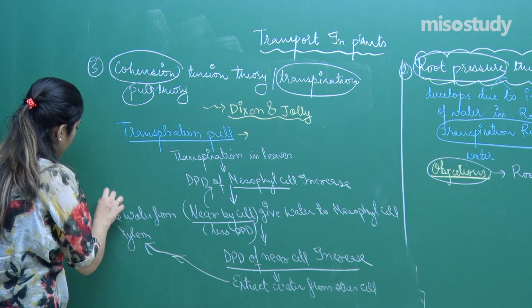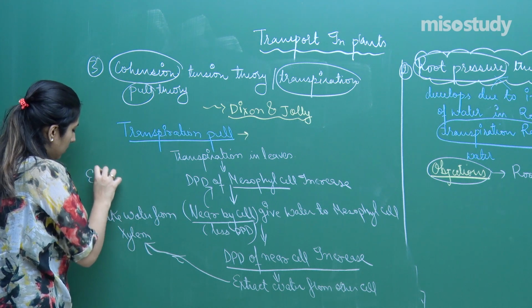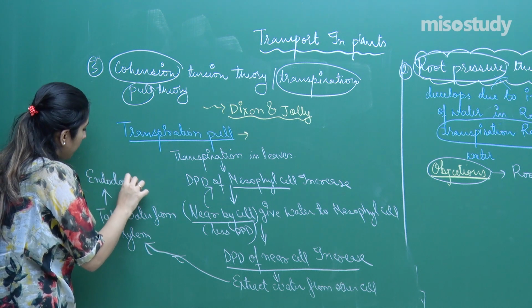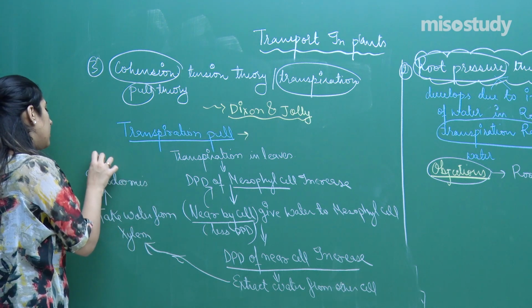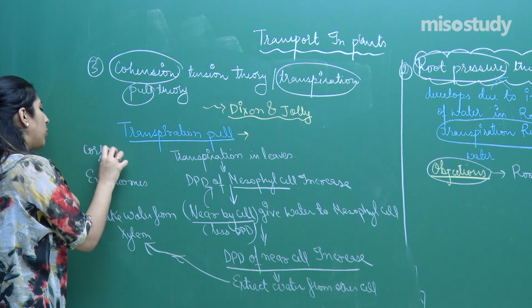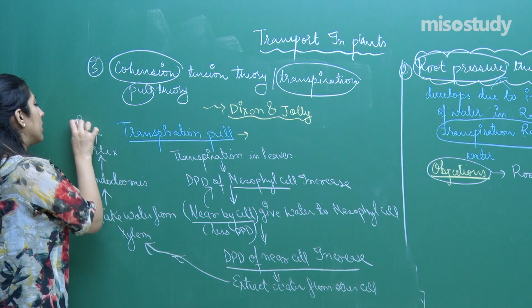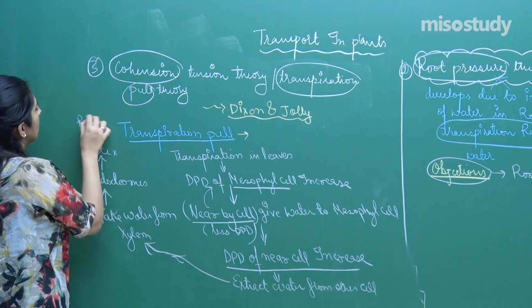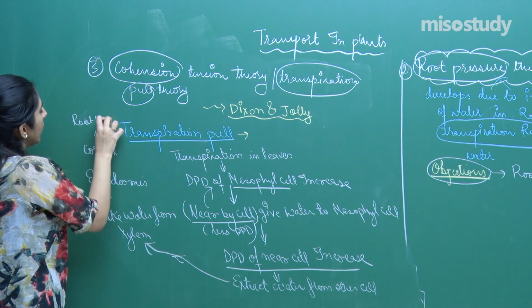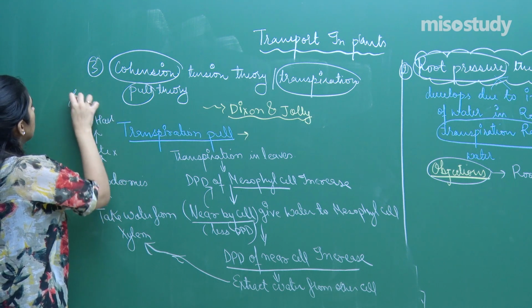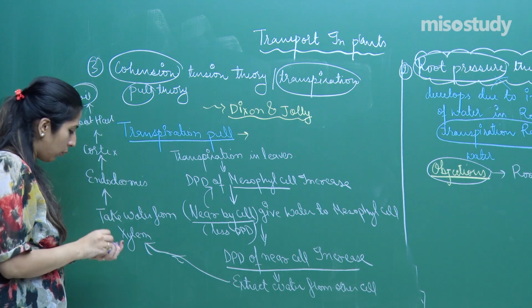Xylem used to take water from the endodermis. Endodermis has what? It has Casparian strips. Endodermis will take water. They will tell the cortex cell, cortex cells, give me more and more water. Cortex cells will tell the ultimate source, the root hairs, to extract more and more water from the soil. So, this is how the whole process occurs.